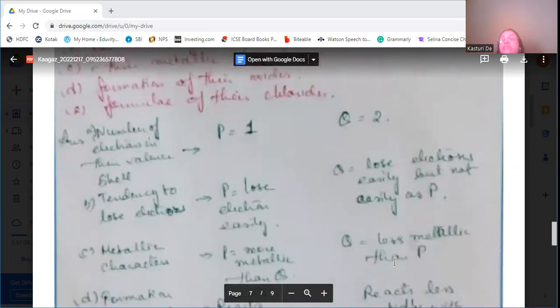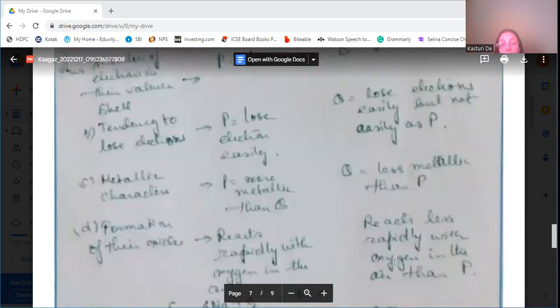Okay. Tendency to lose electrons: group 1 elements lose electrons very easily. Group 2 elements lose electrons easily, but not as easily as P. So Q will lose electrons easily, but not as easily as P. Metallic character: P is more metallic than Q, and Q is less metallic than P, but both are metals.